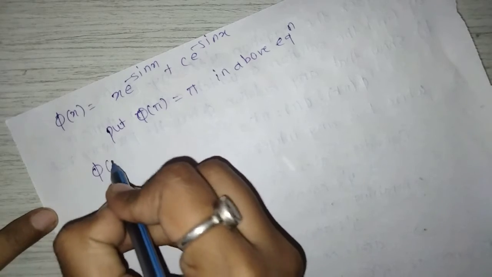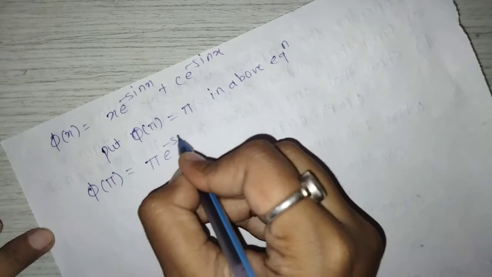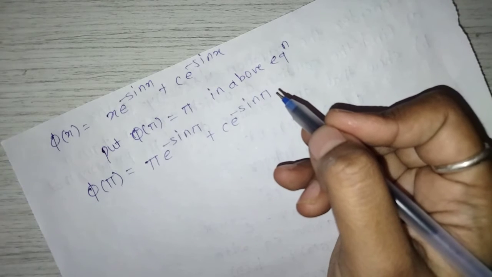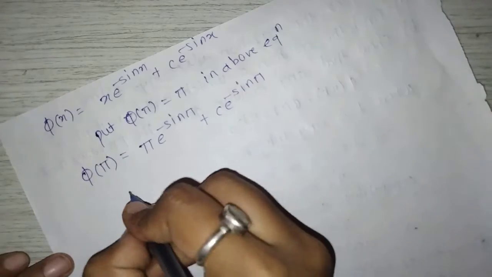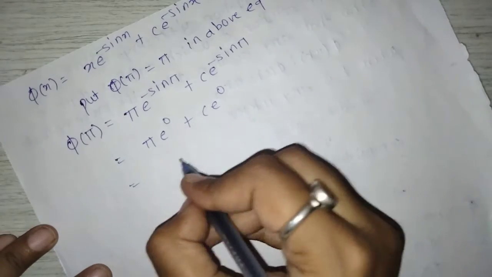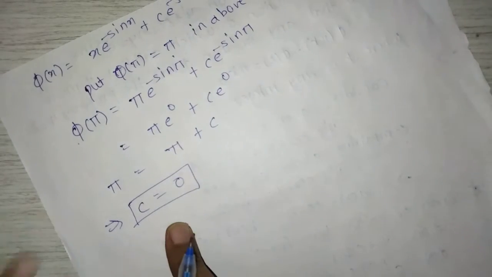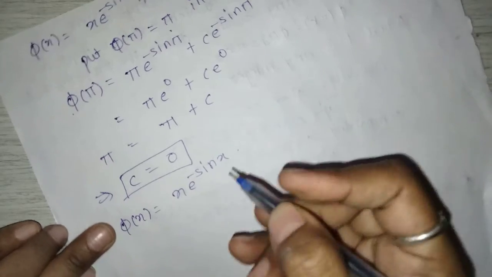So phi of pi is equal to, replacing x by pi, we get pi e raised to minus sin pi plus c into e raised to minus sin pi, and we know that sin n pi is equal to 0. So pi into e raised to 0 plus c into e raised to 0, and e raised to 0 is 1, so pi plus c, and phi of pi is equal to pi, which implies c is equal to 0. After putting c is equal to 0 in this equation, we get phi of x is equal to x into e raised to minus sin x.